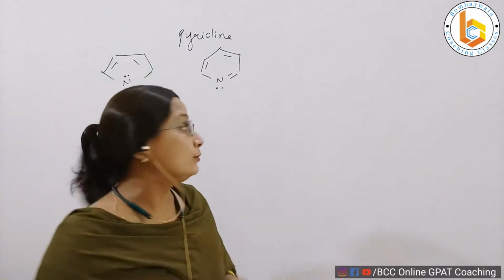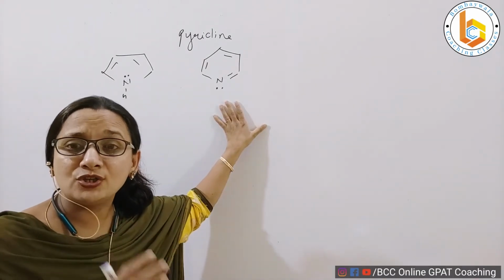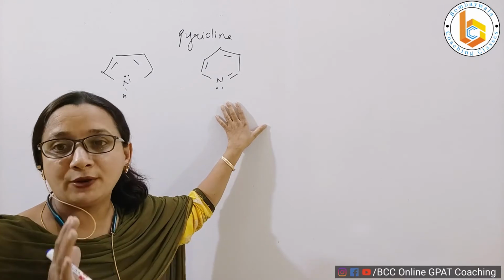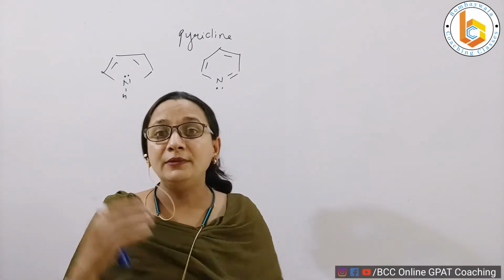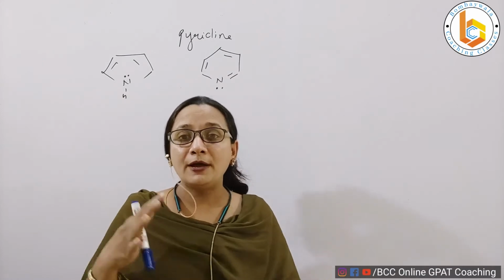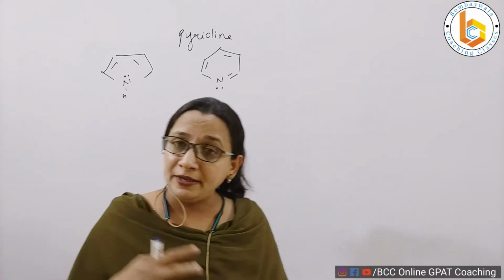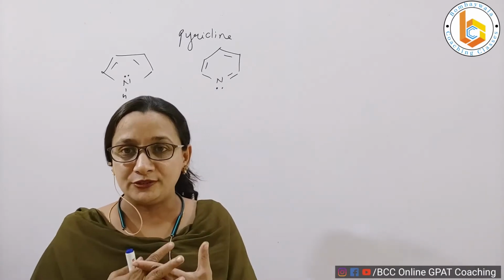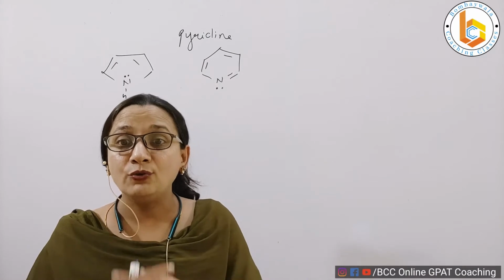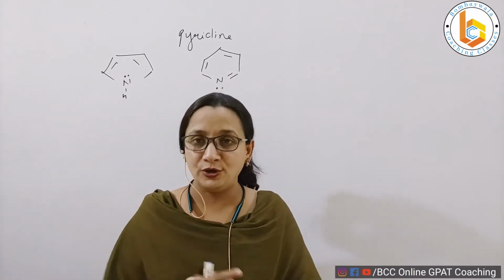Let us understand this structure, which is as important as that of pyrrole, because pyrrole, furan, thiophene are one family, right? We saw in previous videos that after studying pyrrole, thiophene and furan become easy. Similarly, after pyridine, the further compounds will become easier for all of us. This will form a base to our understanding for pyrimidine, imidazole and such other molecules, right?